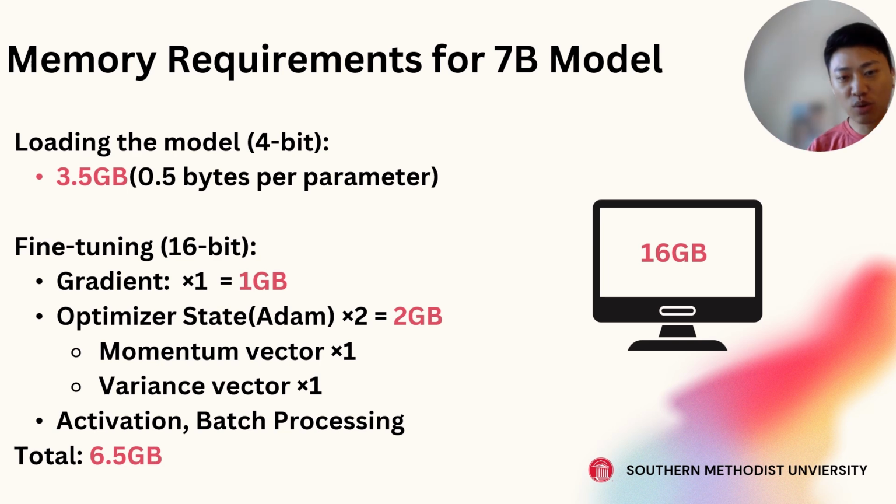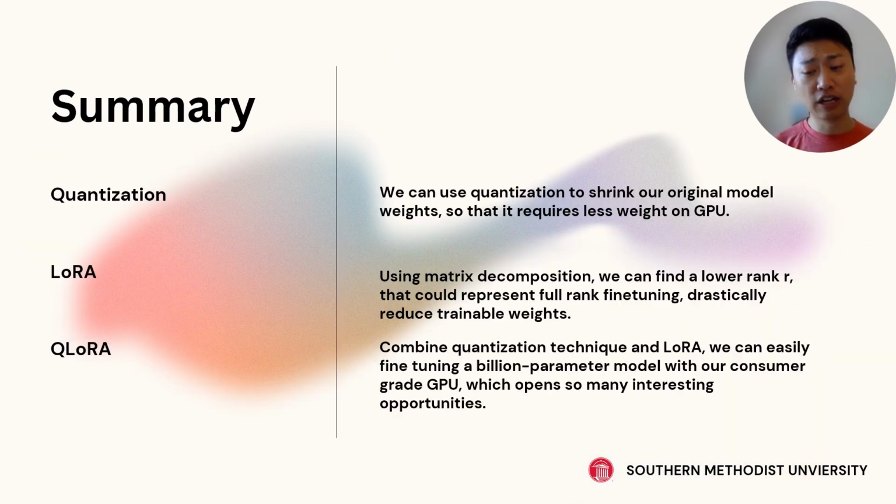So with quantization and LoRA, it opens up a lot of possibilities for average users like you and me to customize our large language models and do a lot of things with them. To summarize, today we talked about quantization. It's a way to shrink our large language models so it reduces the memory footprint on our GPU.